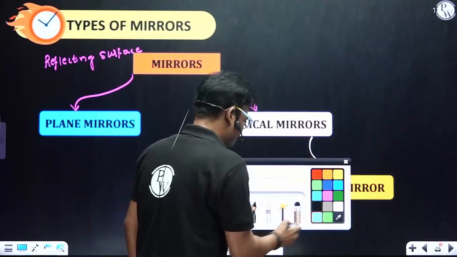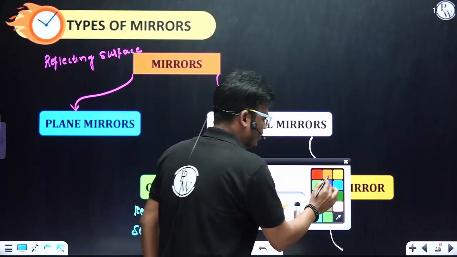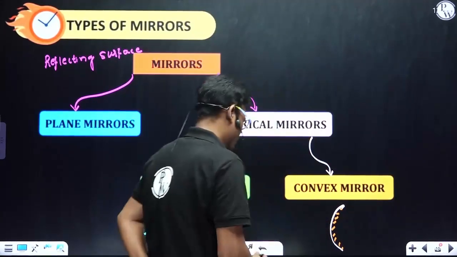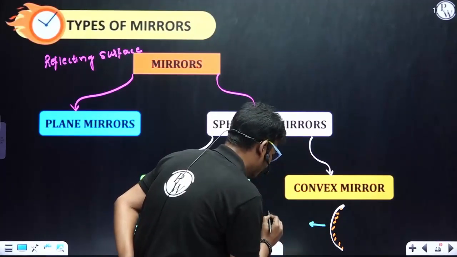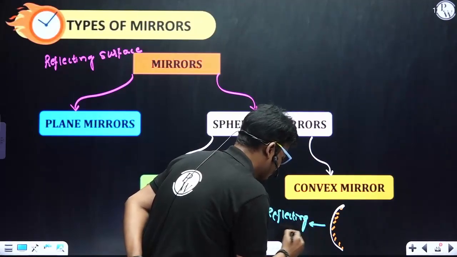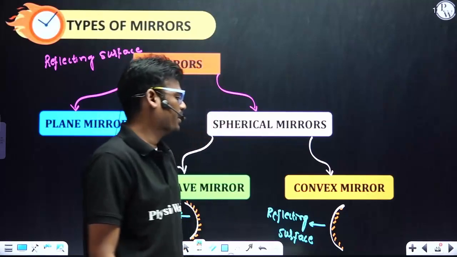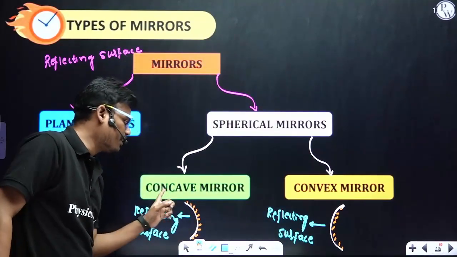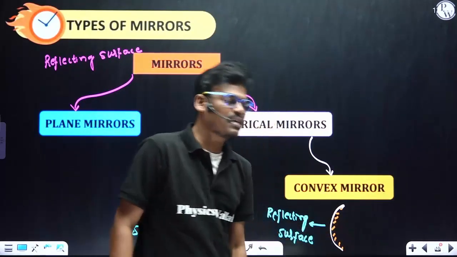What if the reflecting surface bulged outward? This is a coated surface again. Coated surface, and this side is a reflecting surface. Then you can call it a convex mirror. So simple. If the reflecting surface bulged inward, you can call it a concave mirror. If the reflecting surface bulged outward, you can call it a convex mirror.